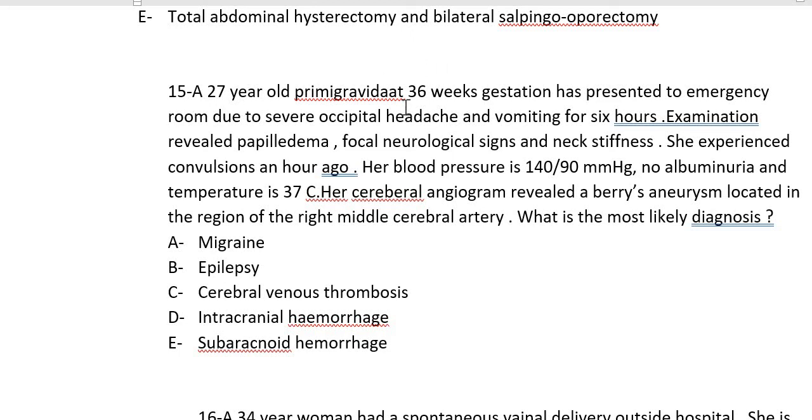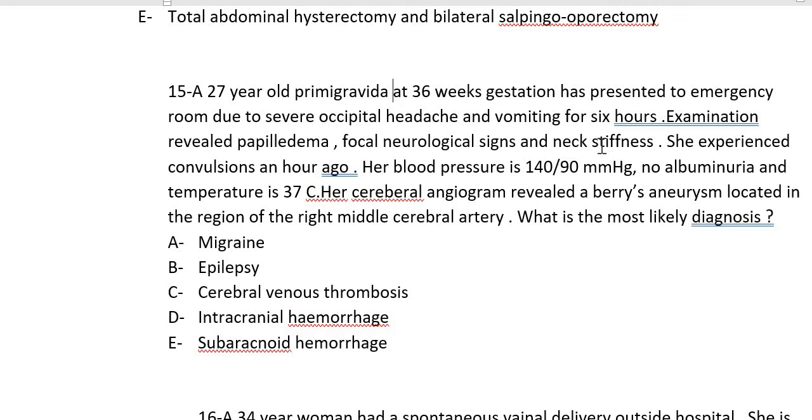A 27-year-old primigravida at 36 weeks of gestation has presented to the ER due to severe occipital headache and vomiting for 6 hours. Examination revealed papilledema, that is edema of the optic disc, which points towards hypertension, but there are other space occupying tumors. So many things can be there. She has focal neurological signs, like maybe the arm is not moving, maybe there is loss of reflex, loss of sensation, and